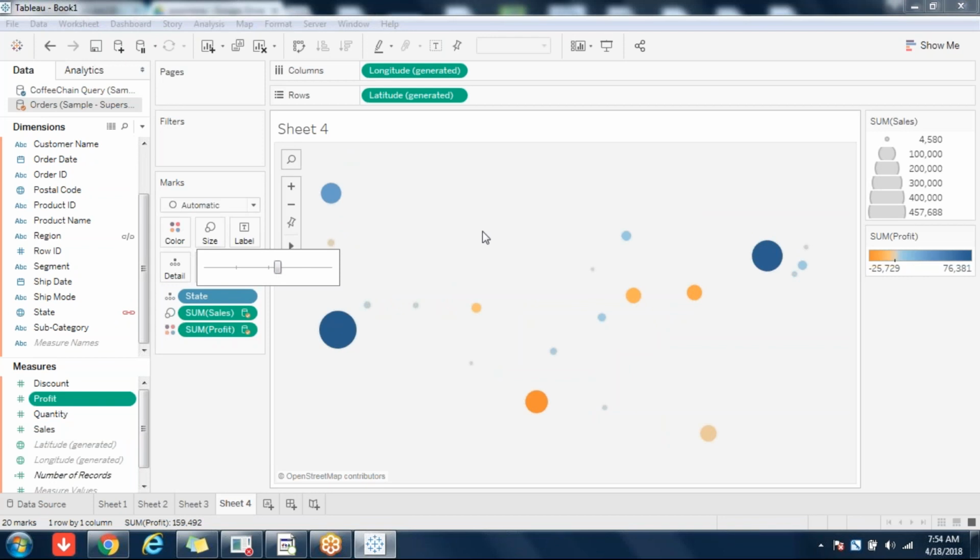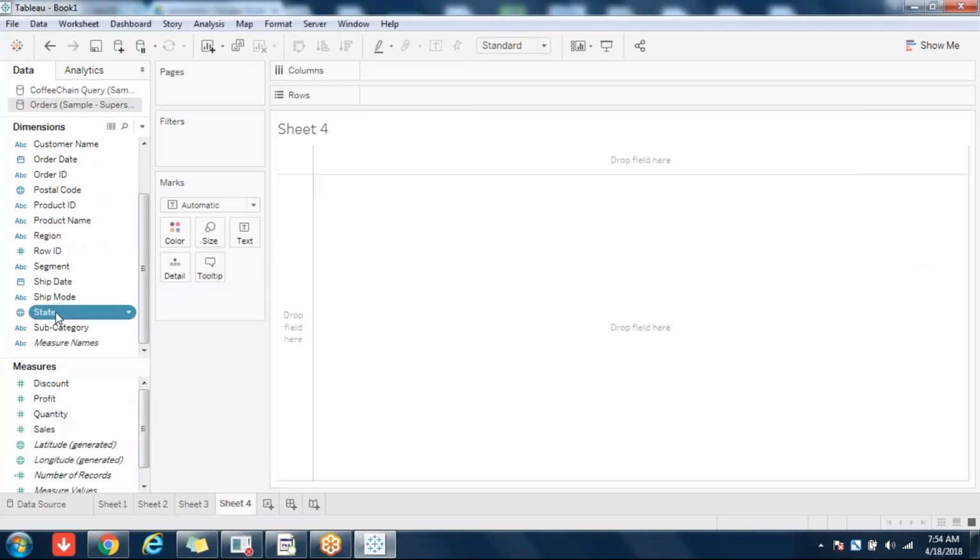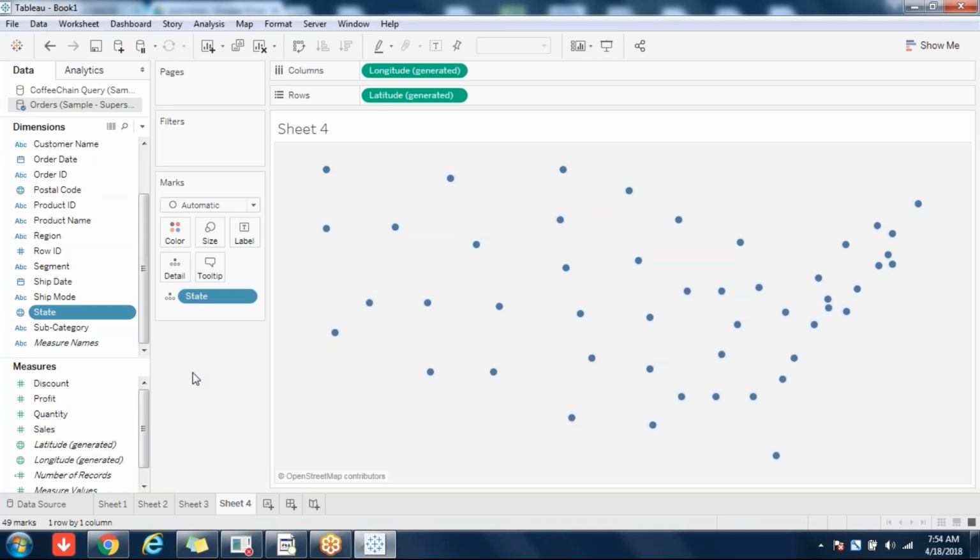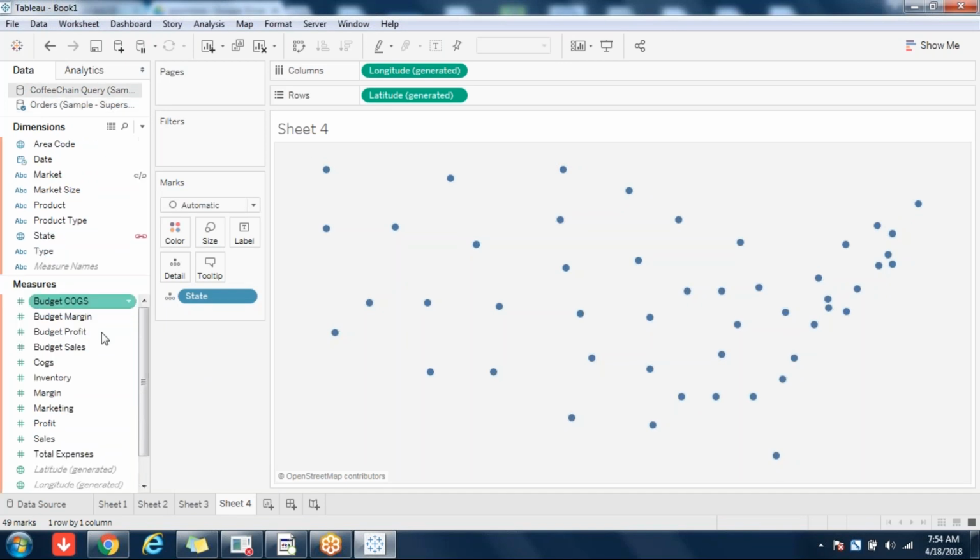You need to format it a bit, of course. Or you can do it this way also. From the orders data itself, you can click on state like this, go to coffee chain, and click on sales or profit, anything like that. So you are getting the charts, not only this chart.